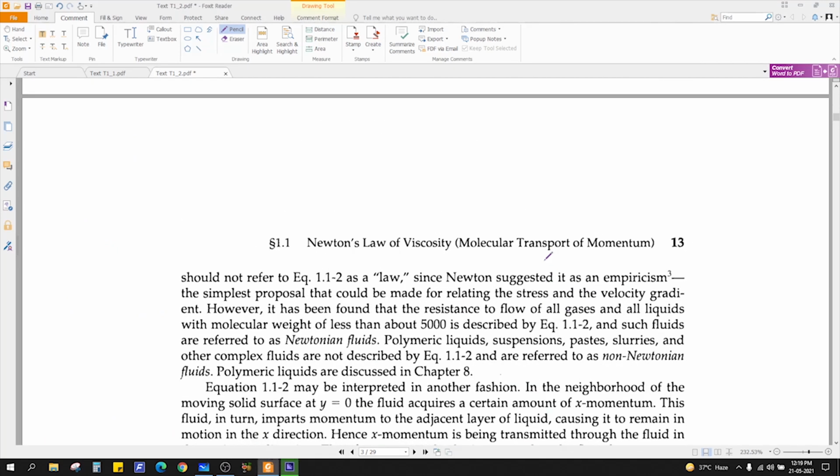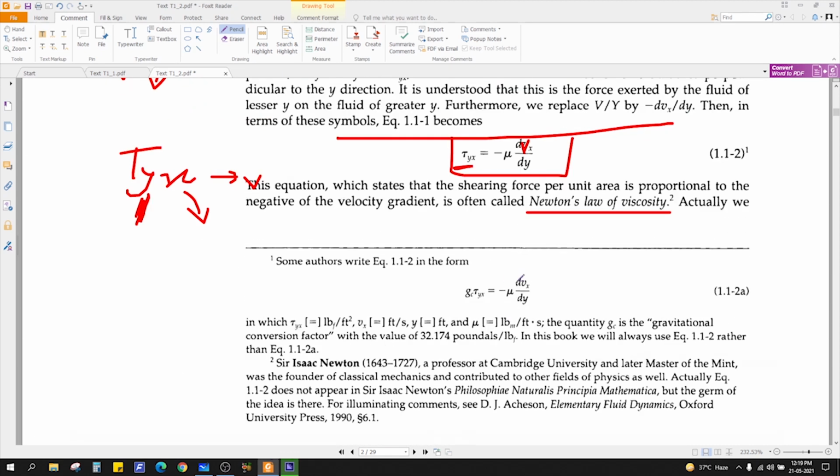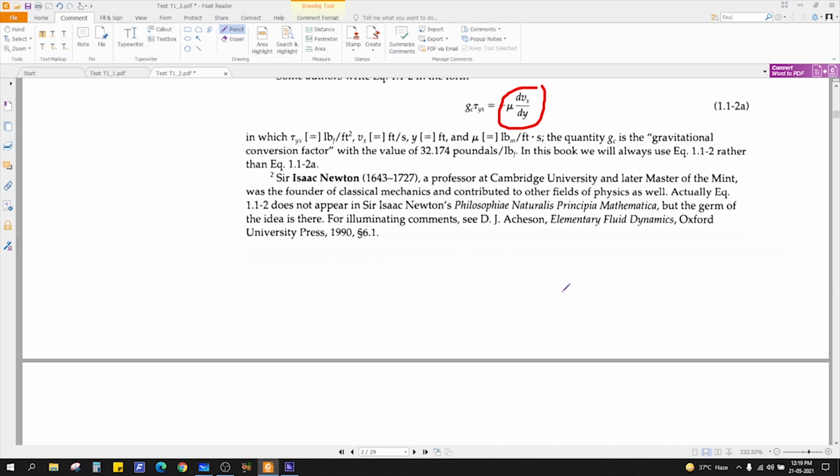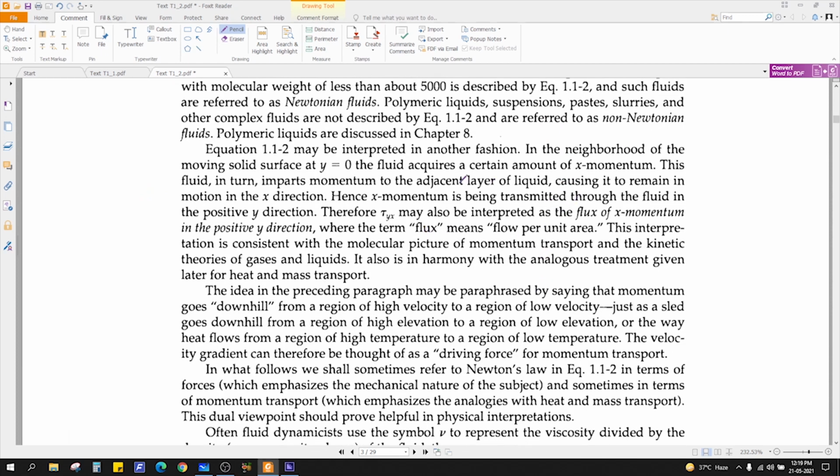So there are different ways of expressing this term. This is nothing but the velocity gradient. Or you can also say this is the flux of x momentum in the positive y direction. So tau yx is equal to minus mu dvx by dy, where vx is the velocity in the x direction.